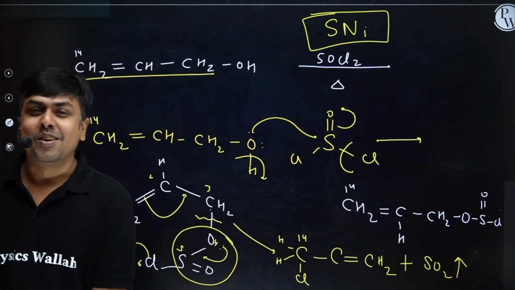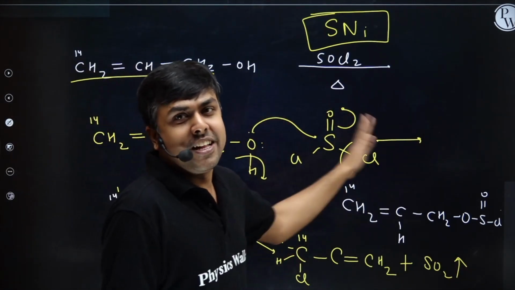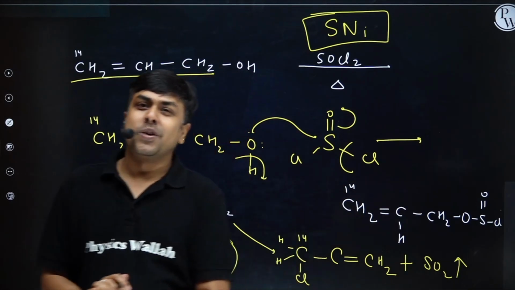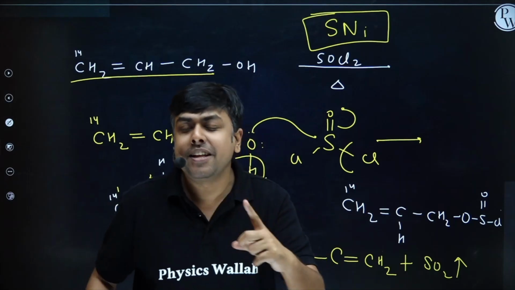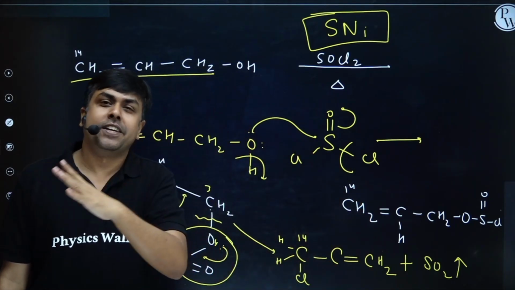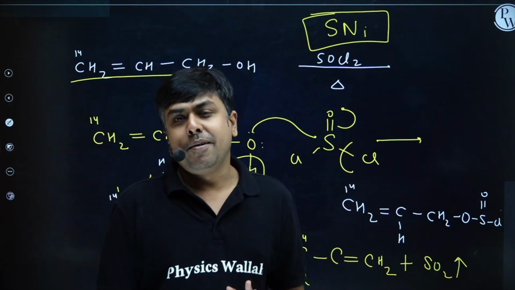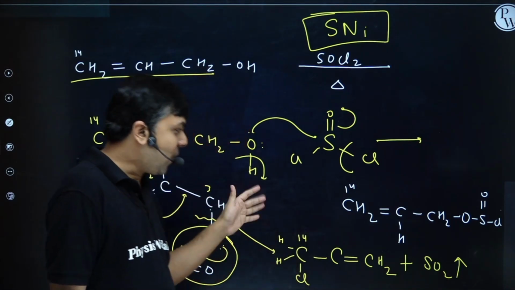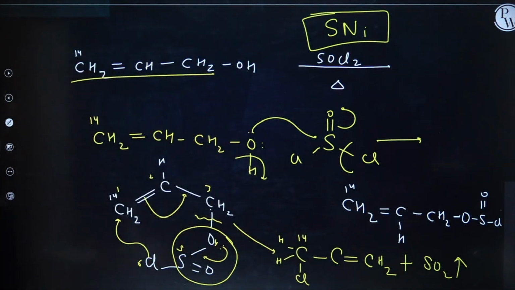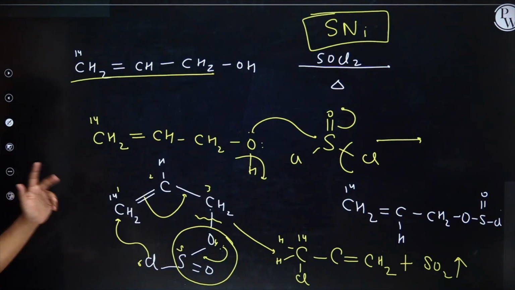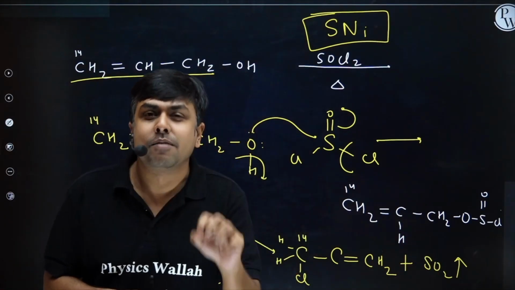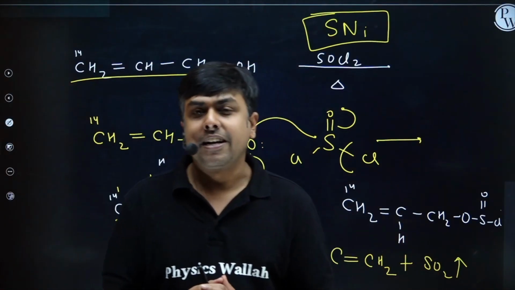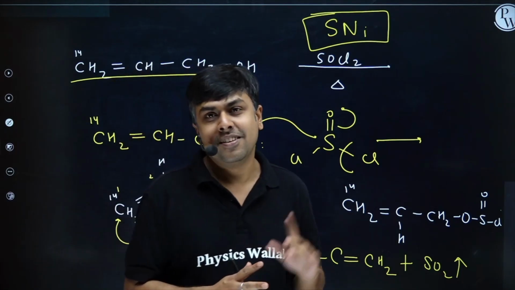I hope you understood this particular question. Really important question. Now student, this particular question won't appear in NEET, may appear in JEE Mains, and may definitely appear in JEE Advanced. So shall we move ahead? Please have a look, try to understand it. If you face any difficulty in this particular question, please mention in the comment box. I will be very happy to answer it.